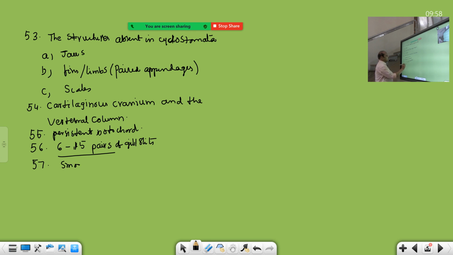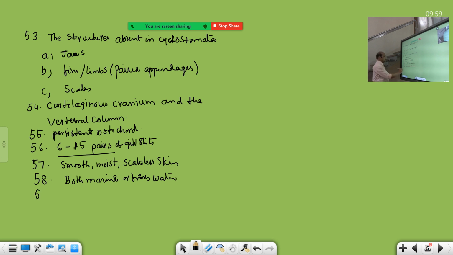And smooth moist scaleless skin is present. Already scales absent we have given, but here also you can mention. Smooth moist scaleless skin is present, and these are mostly both marine and freshwater. This is also given in the beginning itself: both marine and freshwater forms.